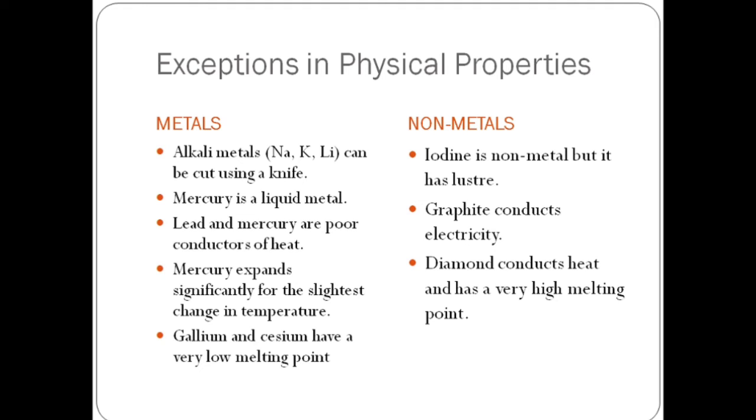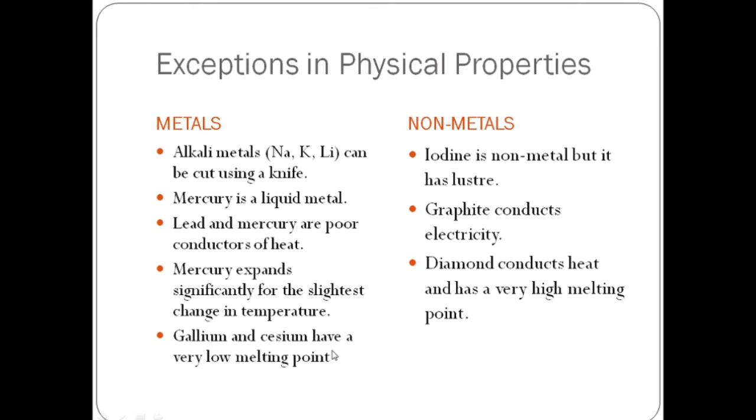So mercury is basically a liquid metal, but we have studied that metals are in solid form, but this is an exception. After that, lead and mercury are poor conductors of heat. Lead and mercury both are metals, but they are poor conductors of heat. Mercury expands significantly for the slightest change in temperature. As soon as there is a slight change in the temperature, what happens? The mercury expands.